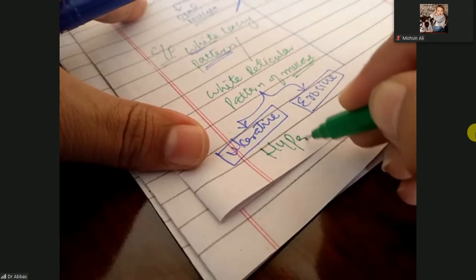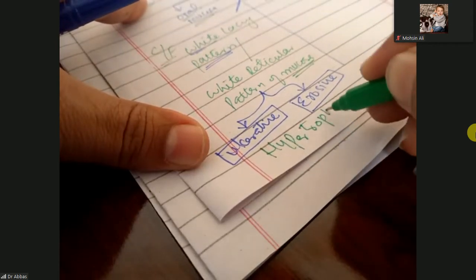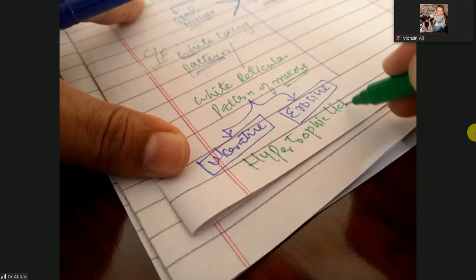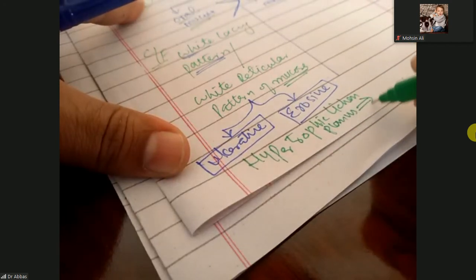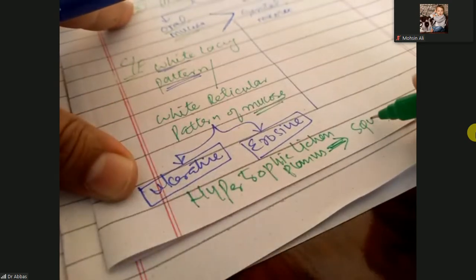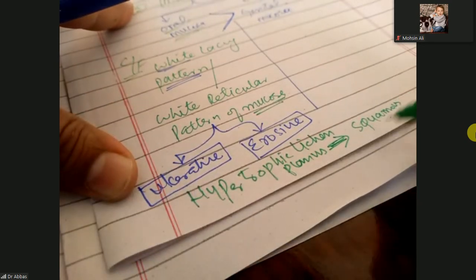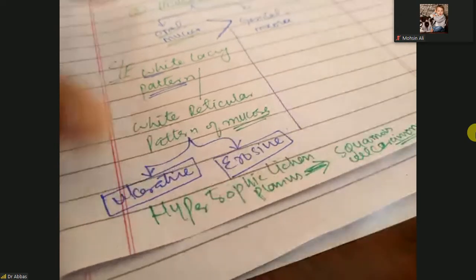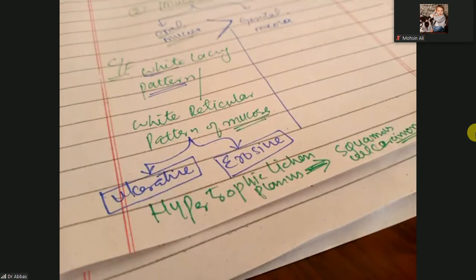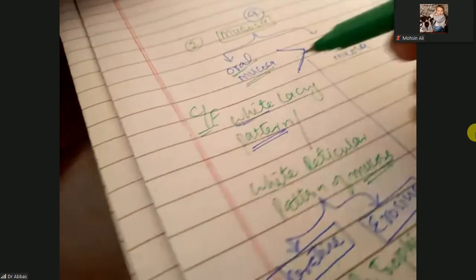Hypertrophic lichen planus, and that can lead to squamous cell carcinoma. Keep in mind, mostly on the oral mucosa they are benign.